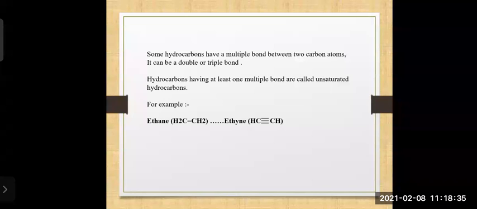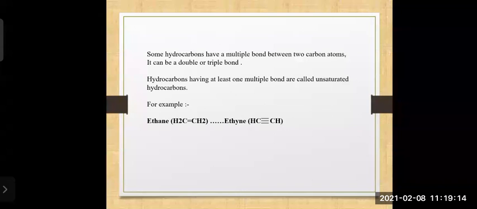So again, what are unsaturated hydrocarbons? The hydrocarbons having a double bond or triple bond are called unsaturated hydrocarbons. Likewise, the other member of the alkane group was propane. For alkene, it will be propene, and for alkyne, it will be propyne. In this way, we have completed the hydrocarbons.